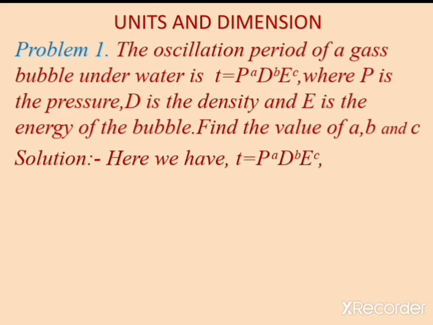Before solving this problem, we should know the dimensions of pressure, density and energy. In our previous video we already discussed how to find the dimension of a physical quantity. So let's see what the dimension of pressure is.